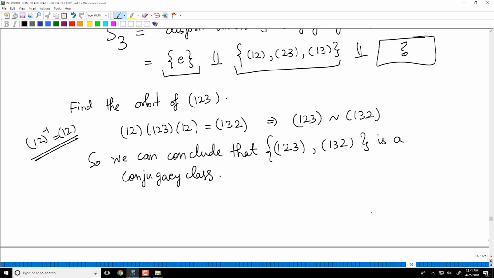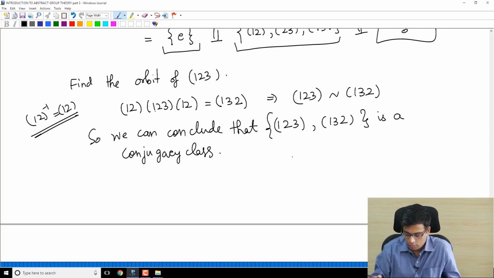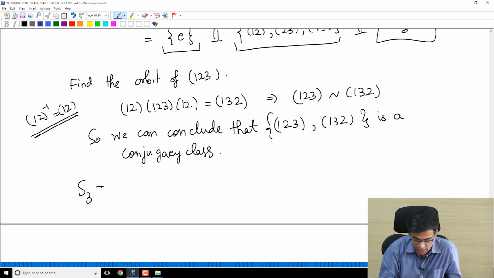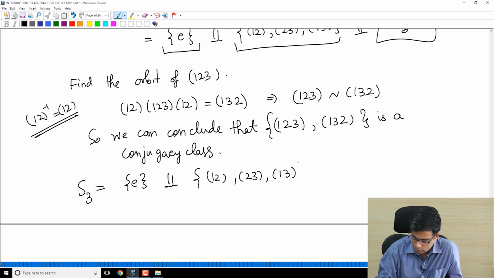And you can also check directly by calculation that all other conjugates will be equal to one of these. But we don't need to do that. So the conjugacy class decomposition of S3 would be {E} disjoint union with {(1 2), (2 3), (1 3)} disjoint union with {(1 2 3), (1 3 2)}.